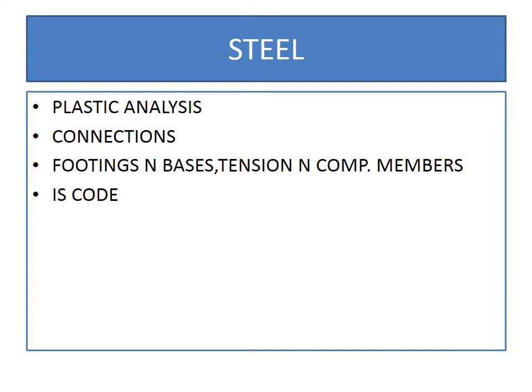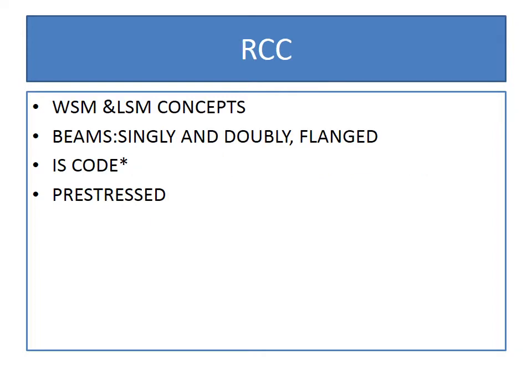The third thing that comes from steel is the IS code. Questions on the IS code are like types of buckling classes, which channel comes in which class, A, B, C. You have to study this. Then slenderness ratio limits, deflection limits and so on. Other things to be studied in steel are footings and bases and tension and compression members. We don't have to learn the design in this. You are not going to design tension and compression members, but you have to have some basic understanding of these things.